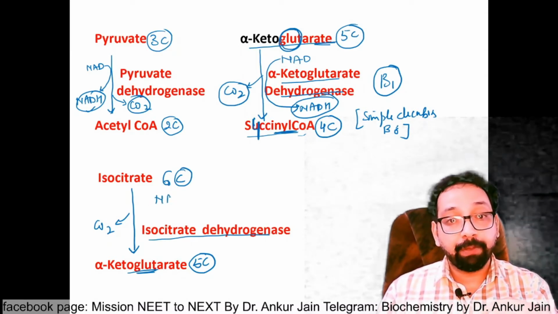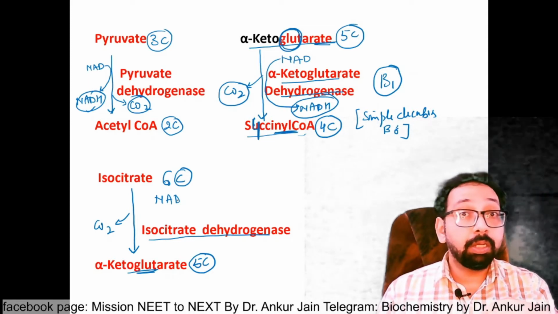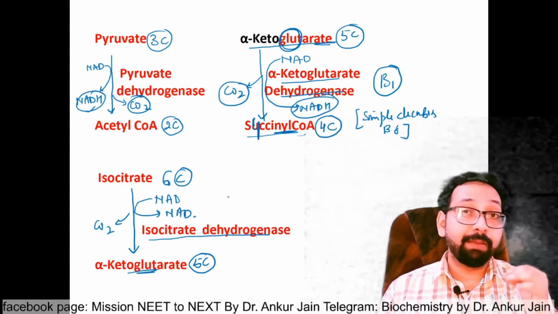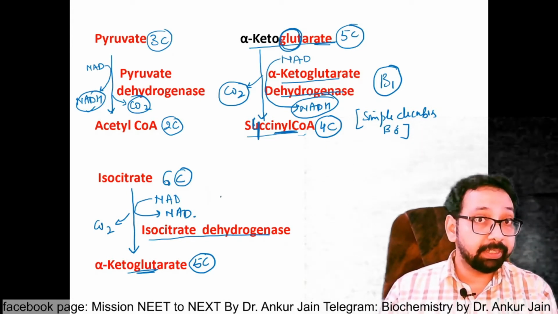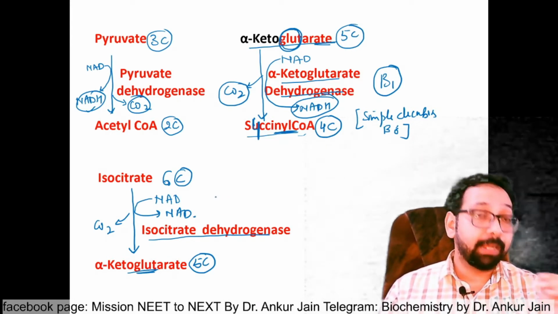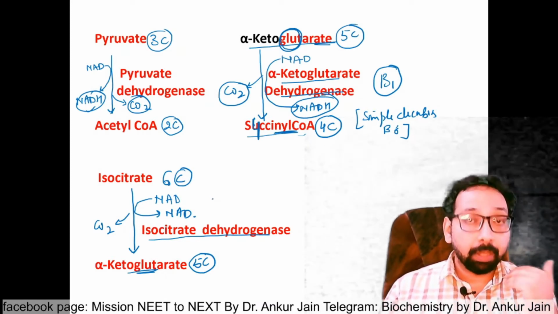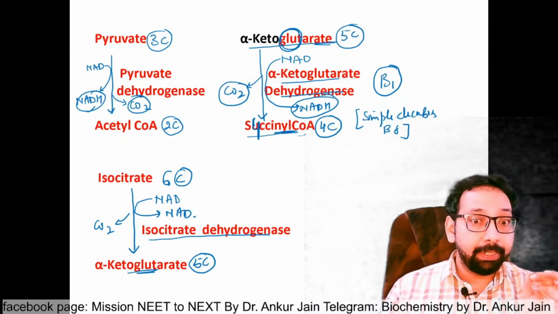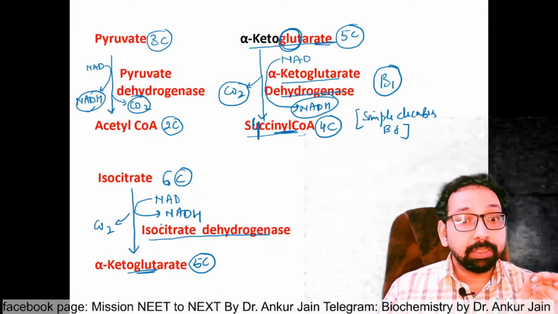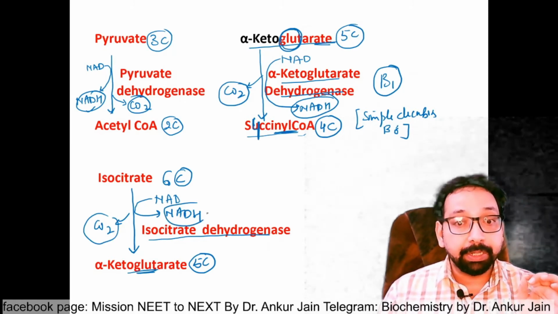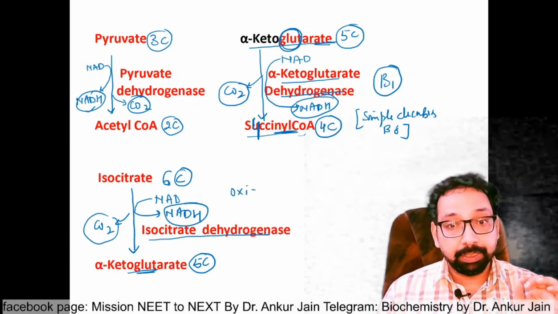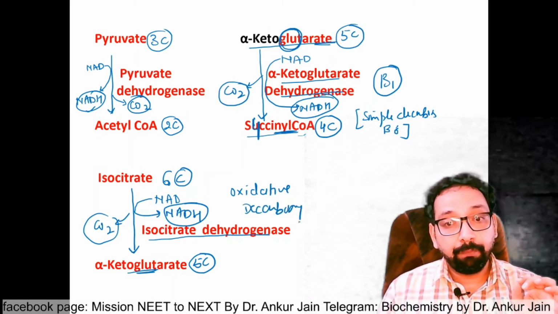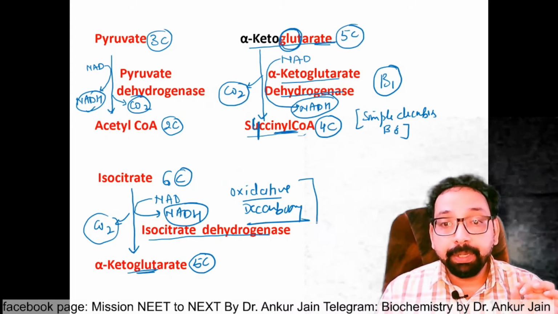Dehydrogenase means removal of hydrogen. Removal of hydrogen is called oxidation. So NAD is converted to NADH. I told you, wherever in complete biochemistry dehydrogenase is there, removal of hydrogen will be taken up either by NAD, FAD, NADP, or sometimes O2 to form H2O2, but most commonly NAD to form NADH. So this is also oxidative decarboxylation. So the cofactor, it is not B1.